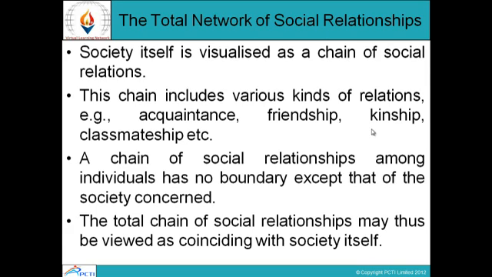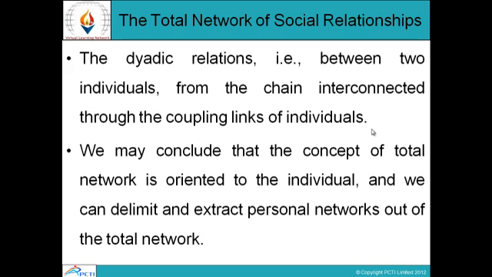Society itself is visualized as a chain of social relations. This chain includes various kinds of relations, for example, acquaintances, friendships, kinships, classmateship, etc. A chain of social relationships among individuals has no boundary except that of the society concerned. The total chain of social relationships may thus be viewed as coinciding with the society itself.